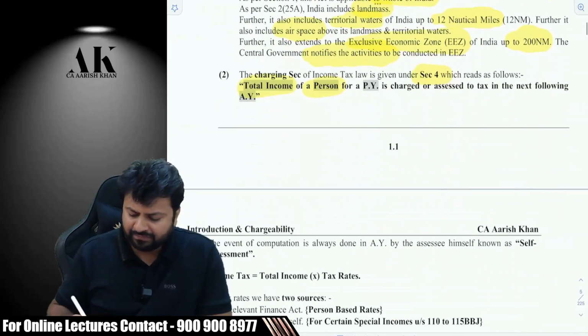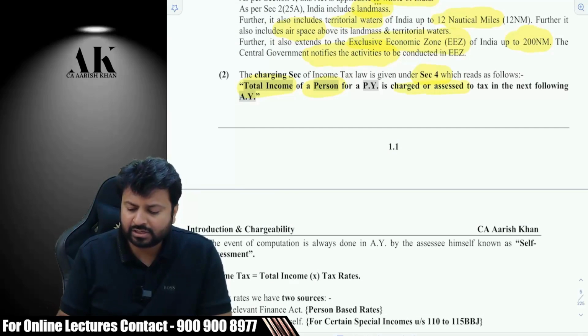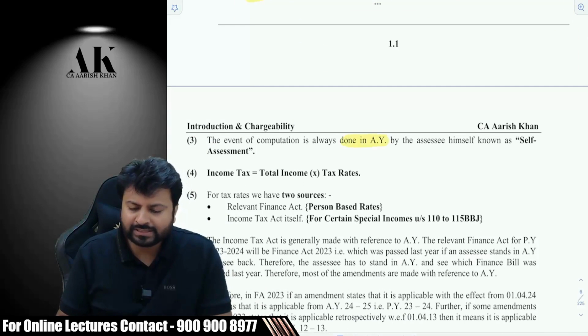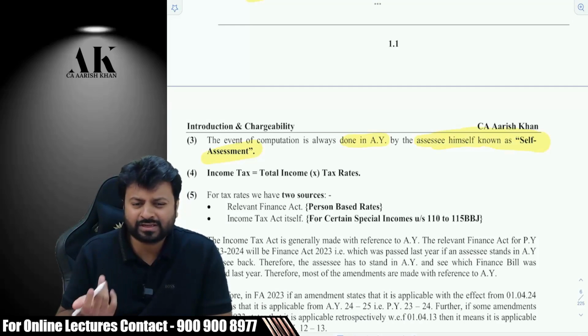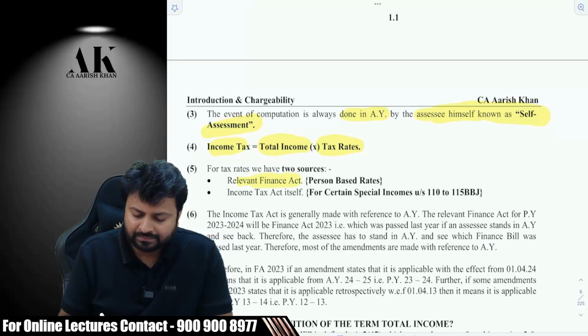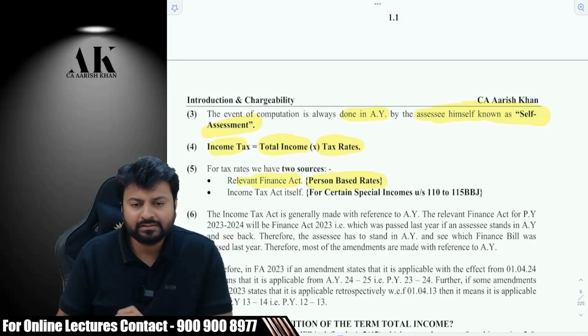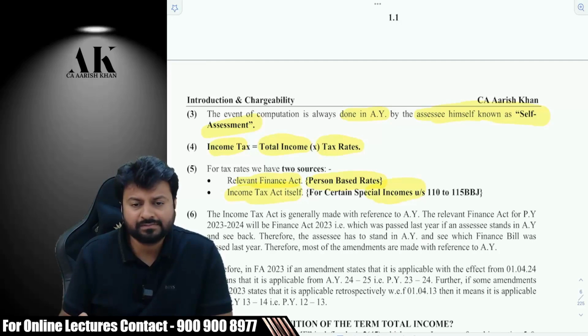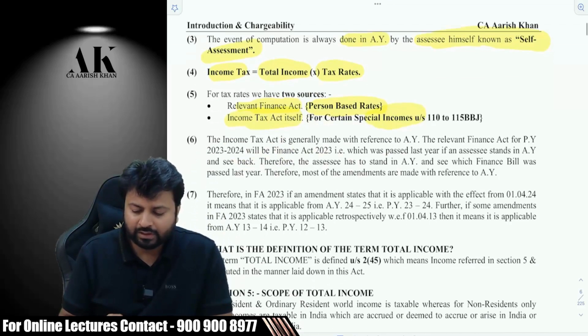So total income of a person for a previous year is charged or assessed to tax in the next AY. The event of computation is always done in AY by assessing himself, known as what? Self-assessment. You have to first compute. Income tax is total income into tax rate. For rates, there are 2 sources. Relevant Finance Act, person-based rate. Income Tax Act for certain special incomes. Okay. Then, what is the relevant Finance Act for our exam? 2023. The Income Tax Act is generally made with reference to AY.